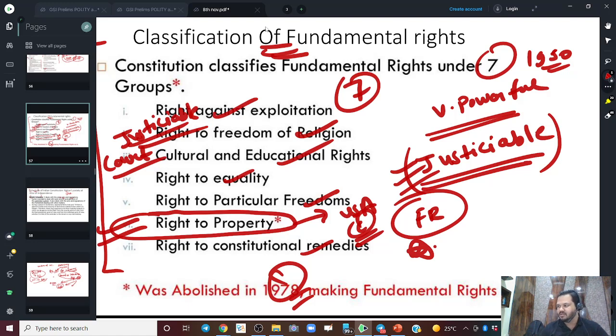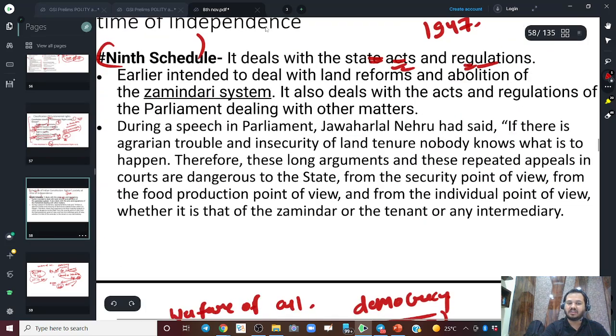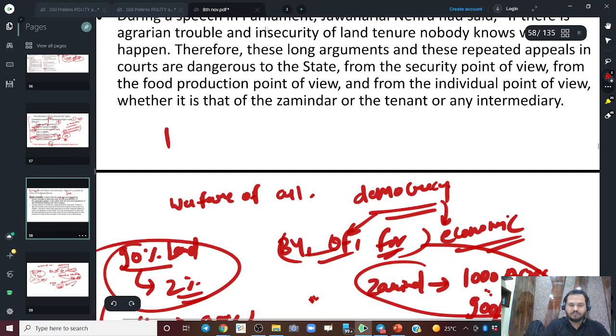Actually there is history behind this: the land is not very fairly occupied by these zamindars. There is some connotation the British gave them. There was force also involved there. But they used to go to court, and the work of court is just to follow the constitution, and in the constitution there is right to property. So these reforms were not able to come to reality.